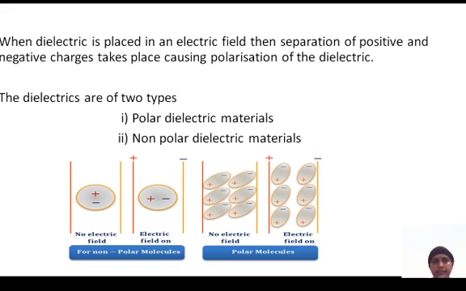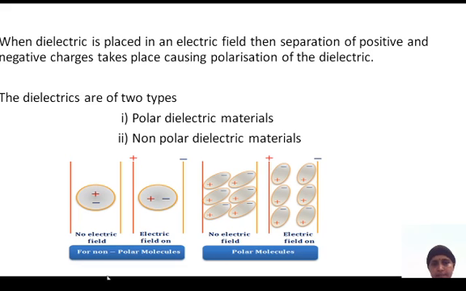Dielectric materials are of two types: polar dielectric materials and non-polar dielectric materials.